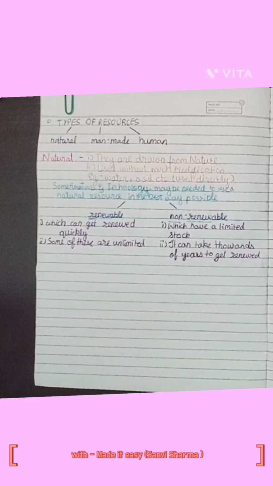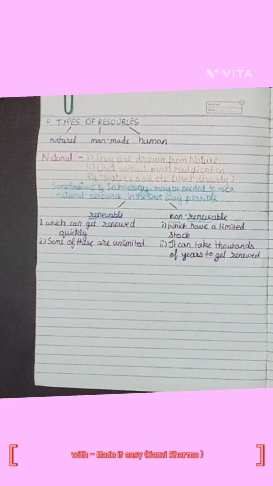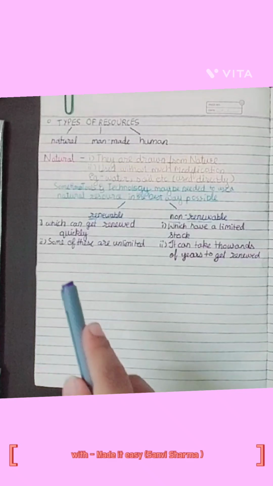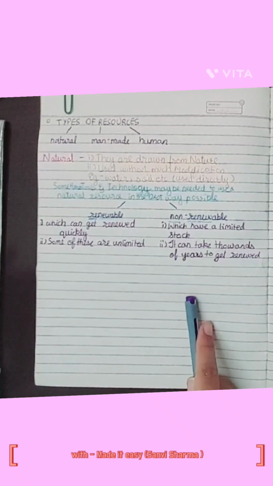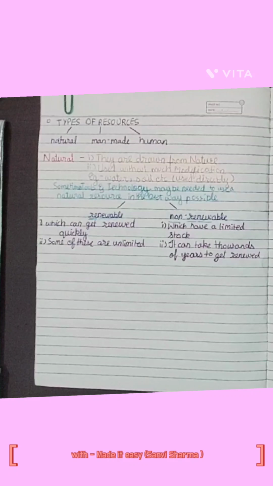But non-renewable resources are the resources which have a limited stock, and it can take thousands of years for them to get renewed. For example, coal energy. By the way we are using coal energy, soon there will be none left, and it can take thousands of years for it to get renewed, so that we can use it again. So examples for renewable resources are solar energy and wind energy, and for non-renewable resources, coal, petroleum, natural gas, etc.